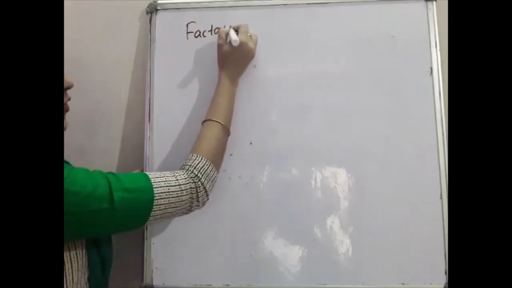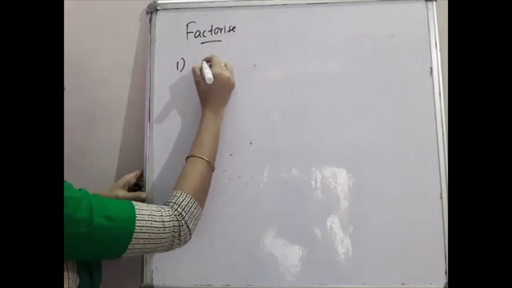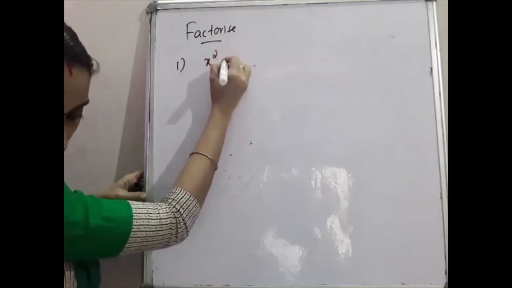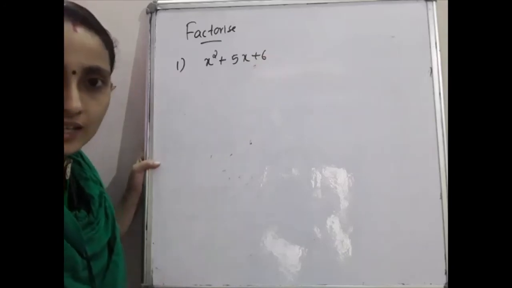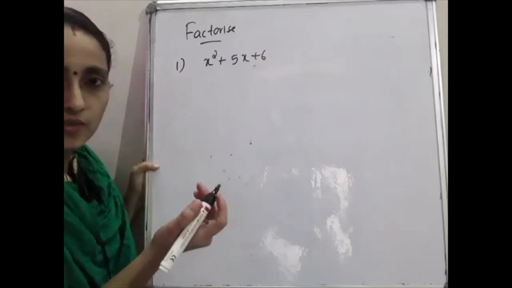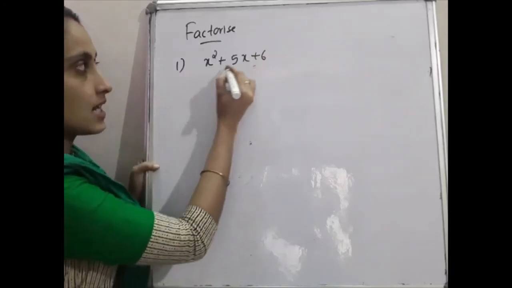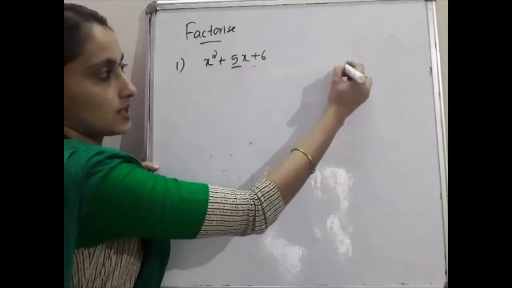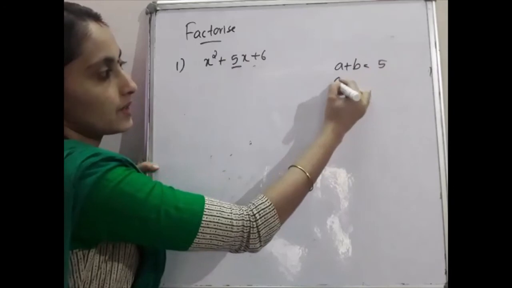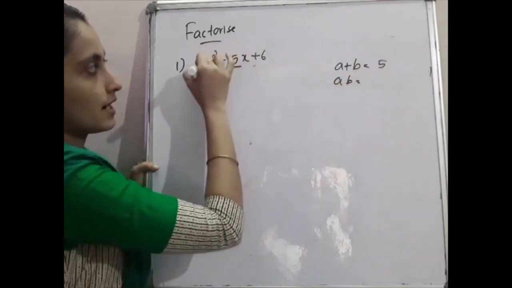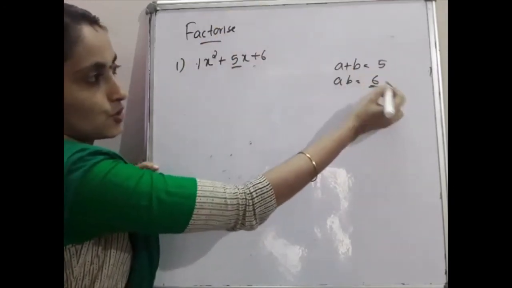So how to find the factors? First question is x square plus 5x plus 6. You have to find the factors of this one. So how will you find? Does anyone remember? Yes, the sum of two numbers will be equal to 5, and the product will be equal to what? 1 into 6, that is 6. So you have to find the numbers.